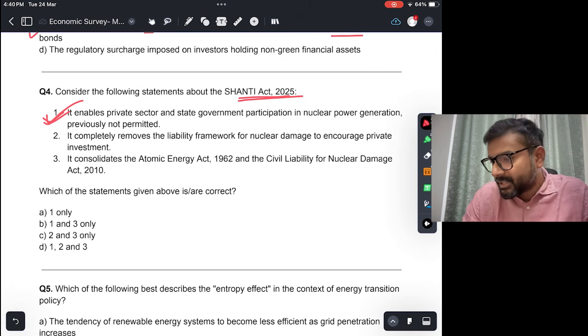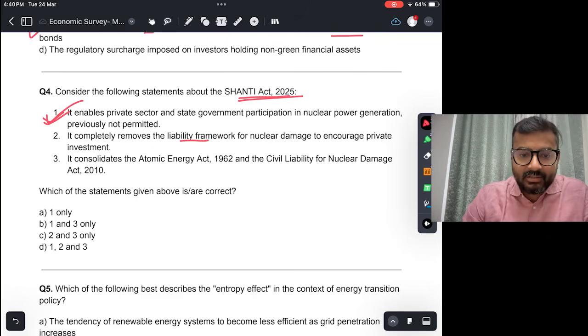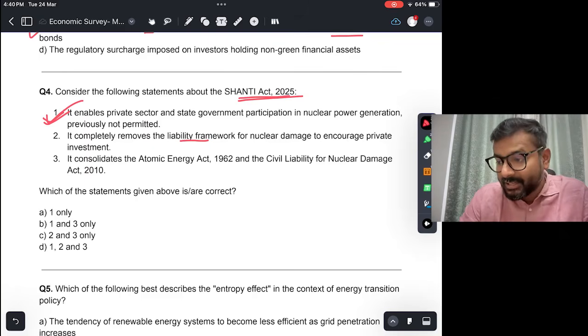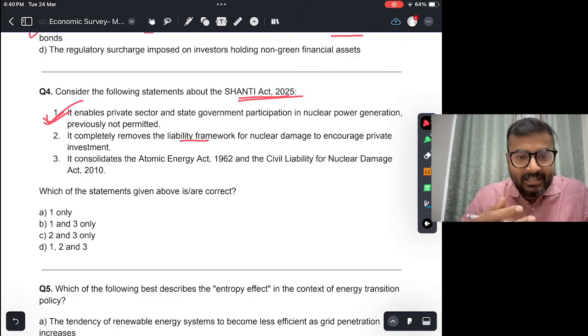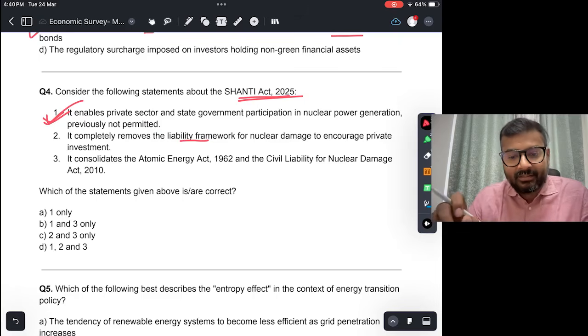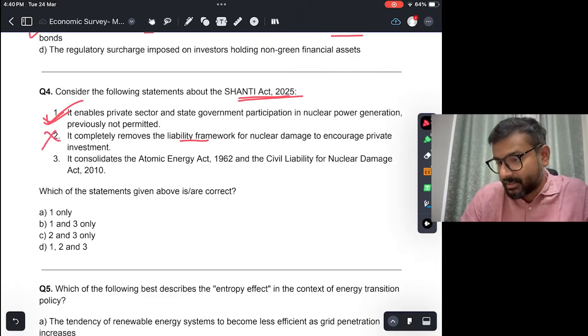Second, it completely removes the liability framework for nuclear damage to encourage private investment. Even if you think logically, will it completely remove the liability framework? Of course not. The liability framework has not been removed. What it has done is establish a graded liability framework. It does not dilute victim compensation, but it has made a graded restructuring of liability. Liability will be reduced particularly for the private sector, but it has not been eliminated. So this statement is wrong.